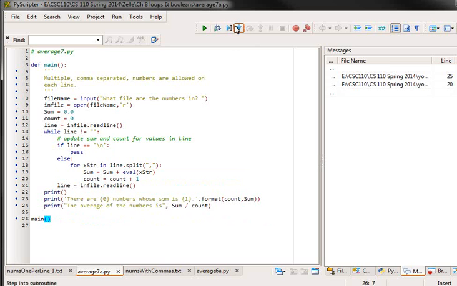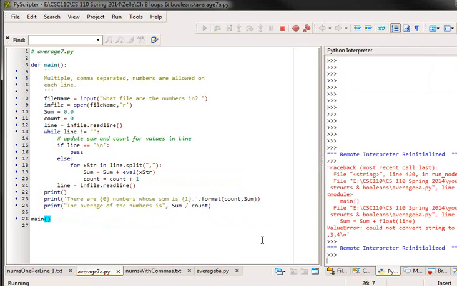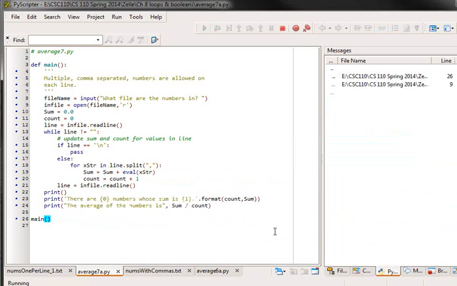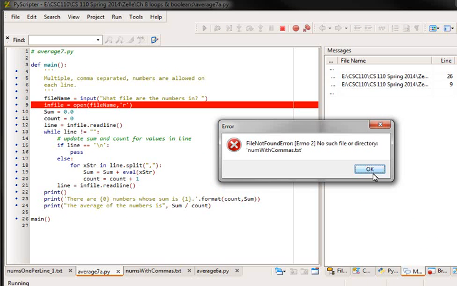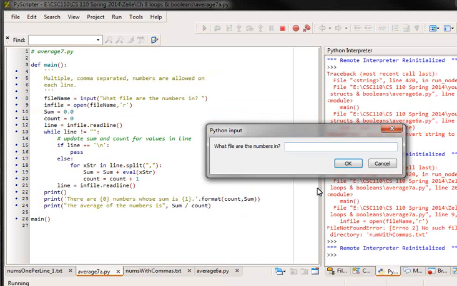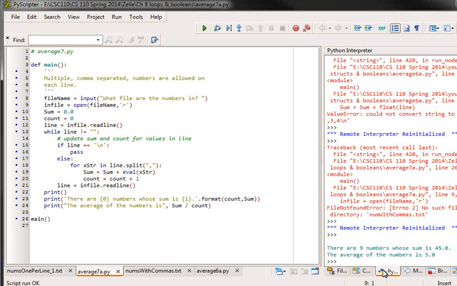So let's run this now and put nums with commas.txt in. Try that again. So we have 9 numbers whose sum is 45, and the average of the numbers is 5.